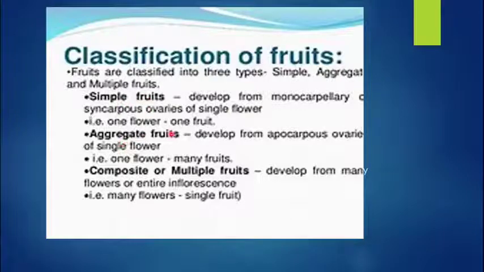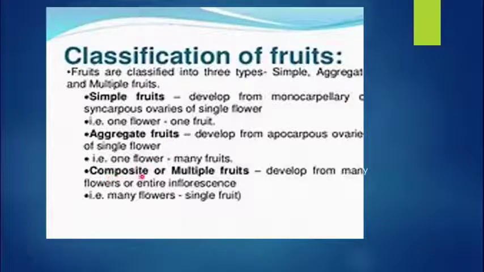But aggregate fruits develop from an apocarpous, that is multicarpellary, ovary of a single flower. That is, there is one flower and many fruitlets will be there. So this is nothing but custard apple. That is the example of aggregate fruits.